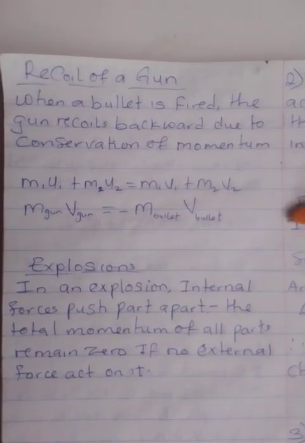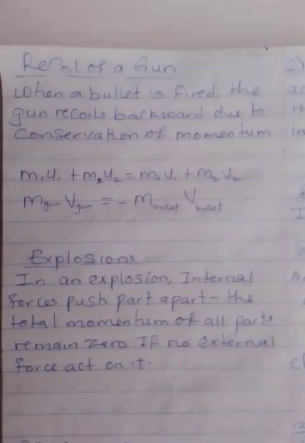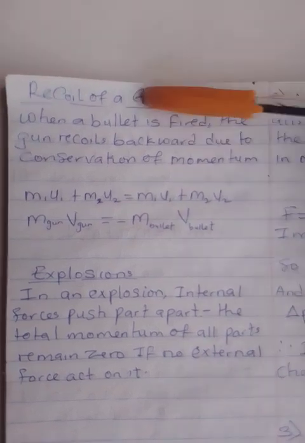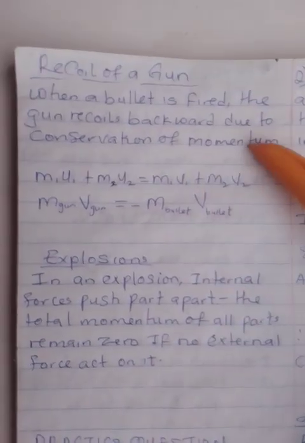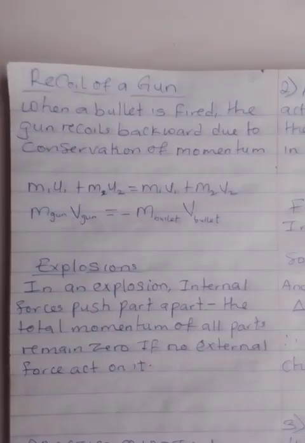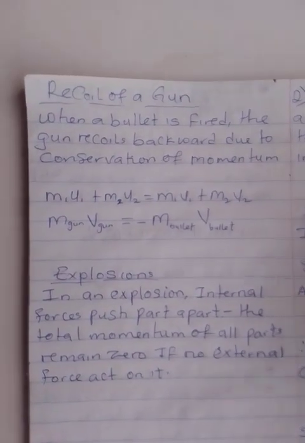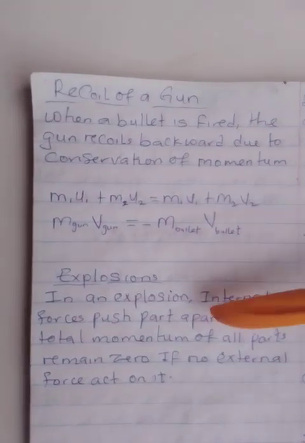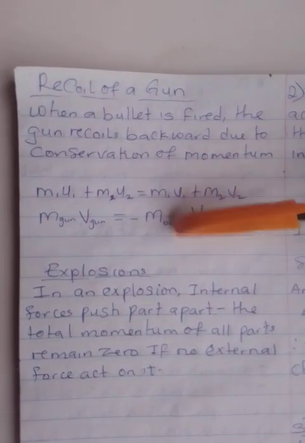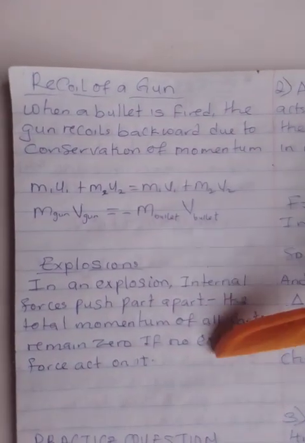Here are other cases of momentum that we need to take a look at, which will be beneficial to us. One, we have the recoil of a gun. When a bullet is fired, the gun recoils backward due to the conservation of momentum. When you fire a gun, the bullet moves forward, but the gun itself moves backward. We are talking about two bodies colliding: the first body is the bullet, while the second body is the gun itself.